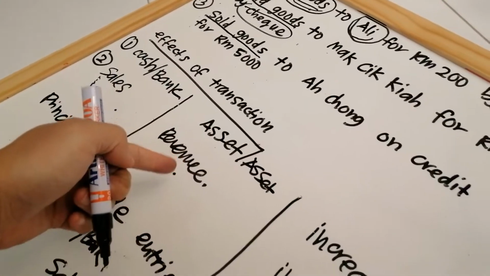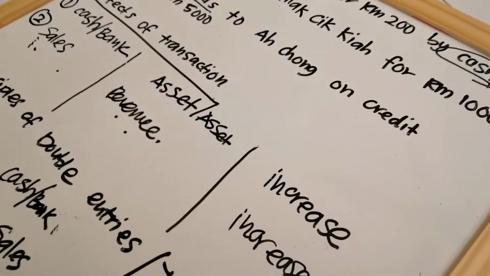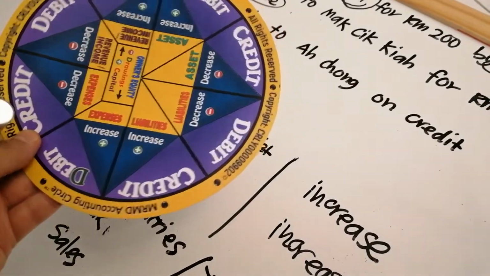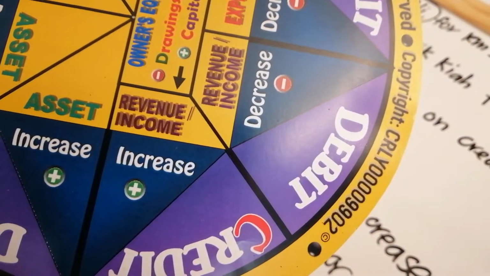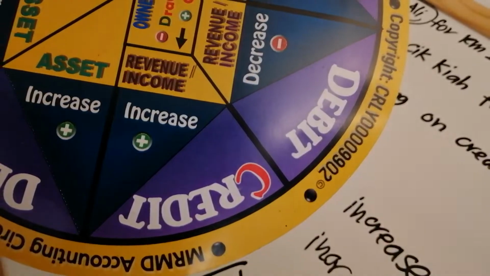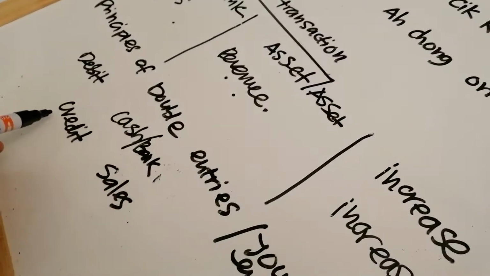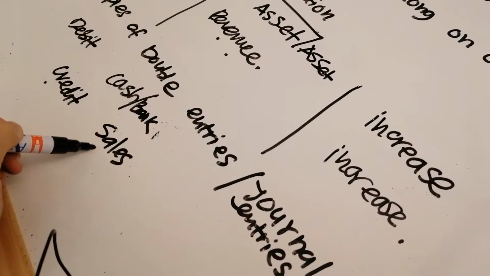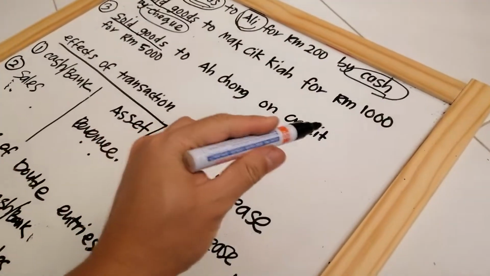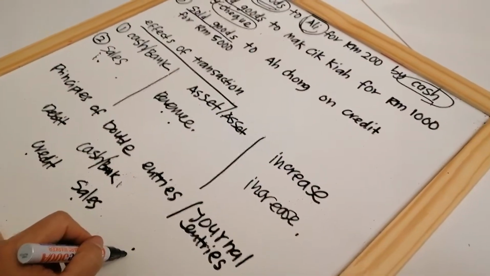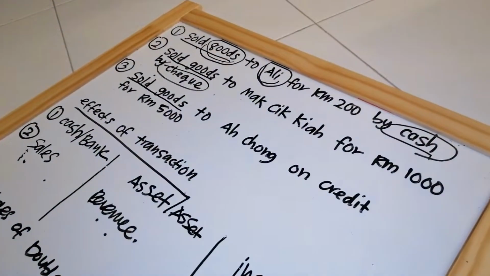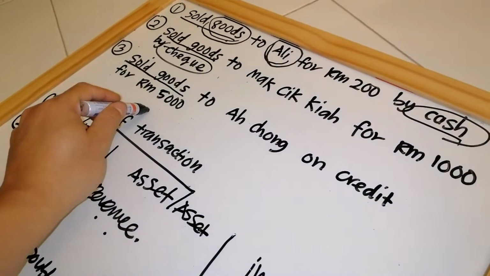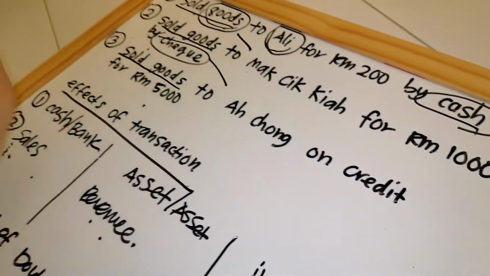Sales again under revenue increase. So if you go to revenue, sales under revenue increase. If revenue increase, we record under credit. So credit sales. And then you put the figures here, 1,000. Okay. Let's look at the third transaction. So we are done for this.